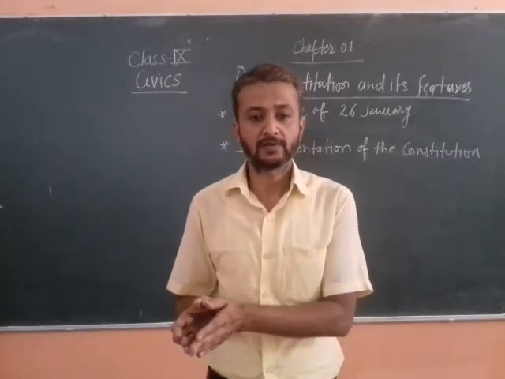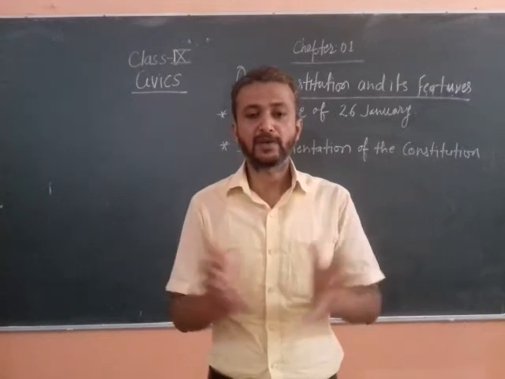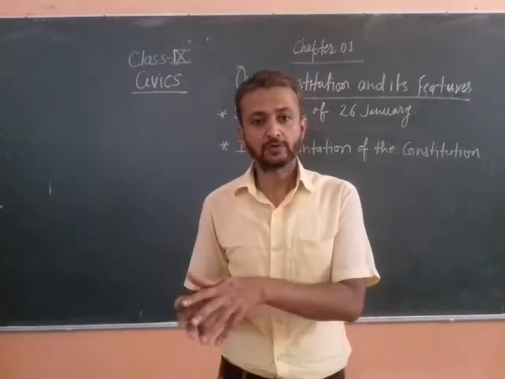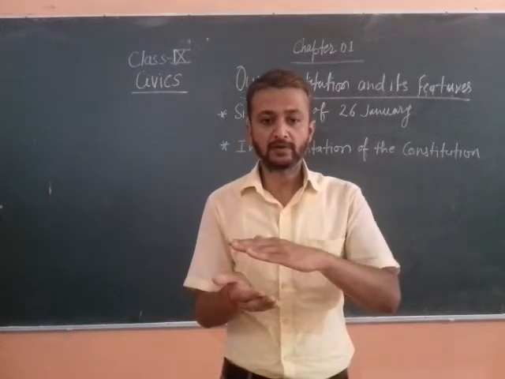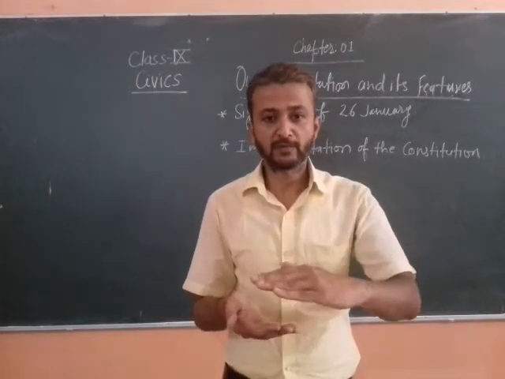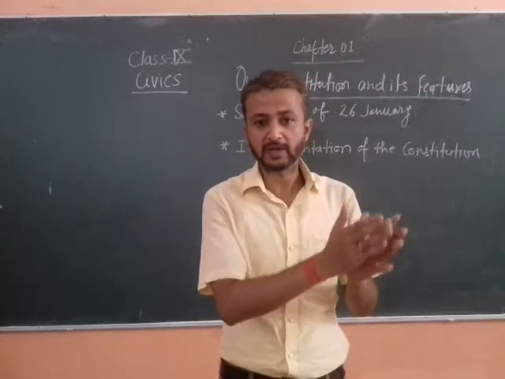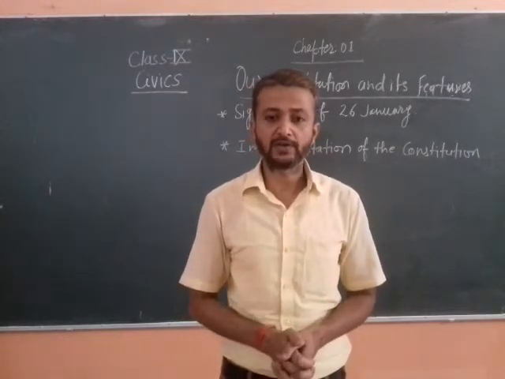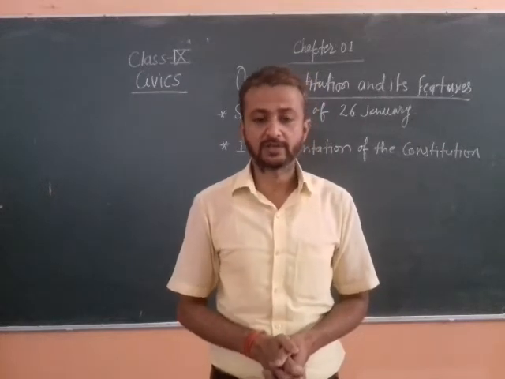There are many weaker sections in our country, economically and socially. To bring them onto a single platform equally with the rich and upper classes, we decided to make our country a socialist country.